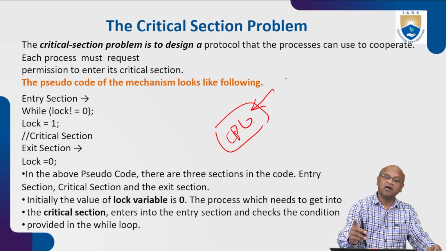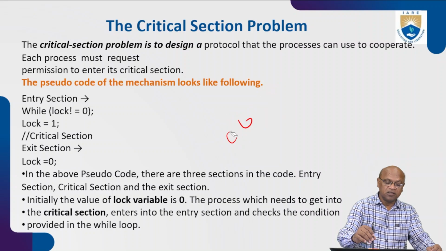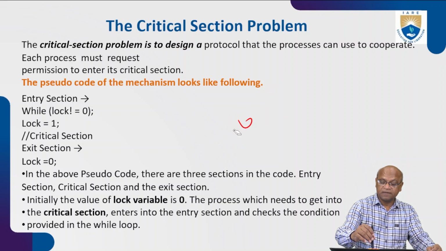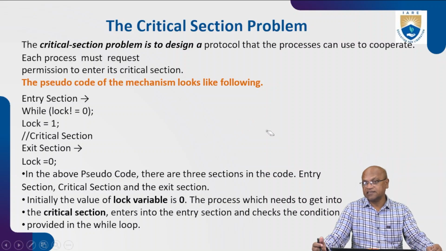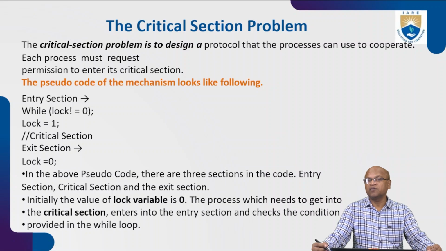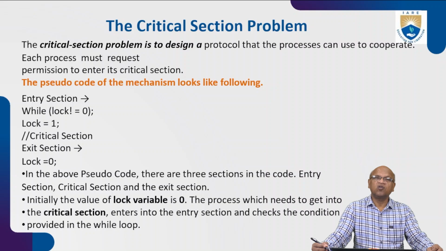There are 3 parts in this critical section: entry section, critical section, and exit section. It means that once the lock is there, the other process cannot enter the critical section. That's the main part. Once the lock is there, no process tries to enter.